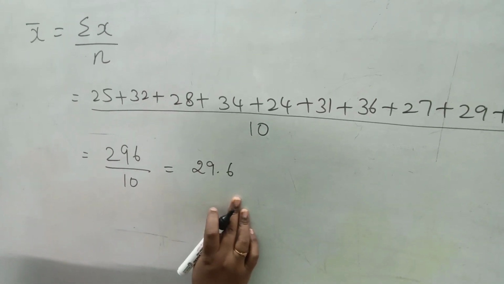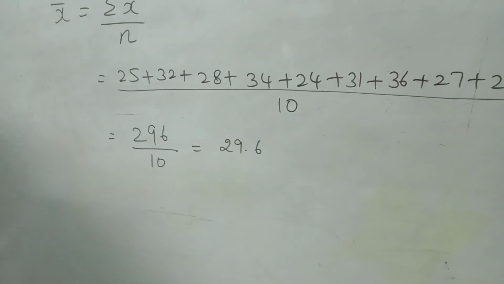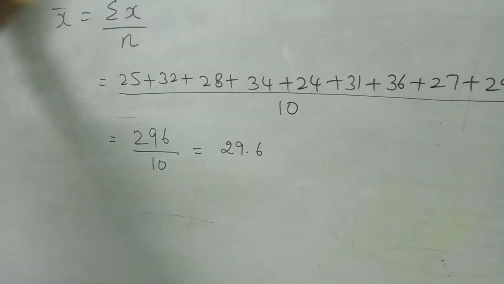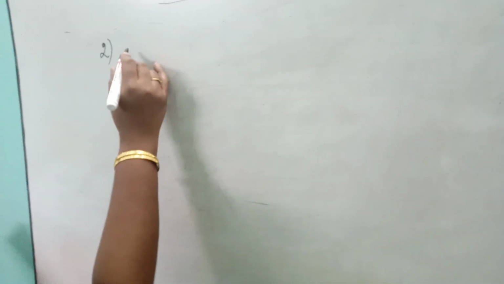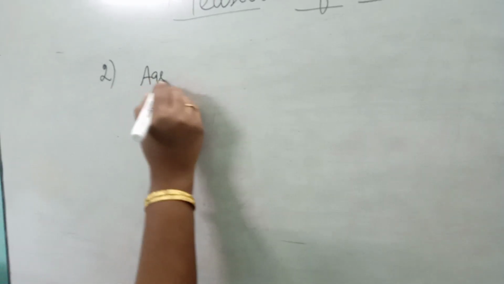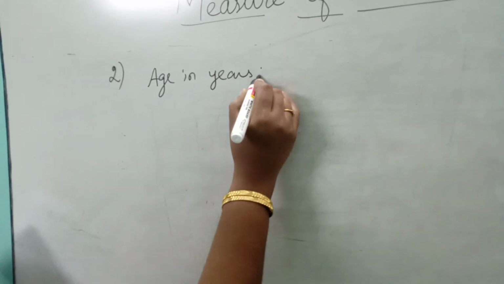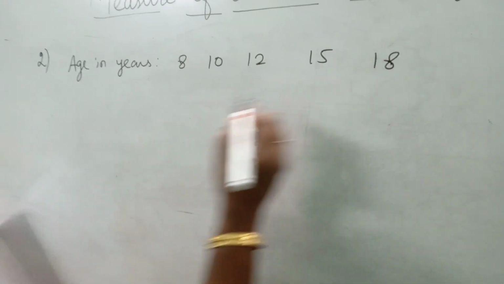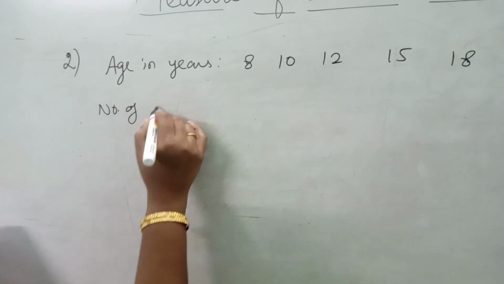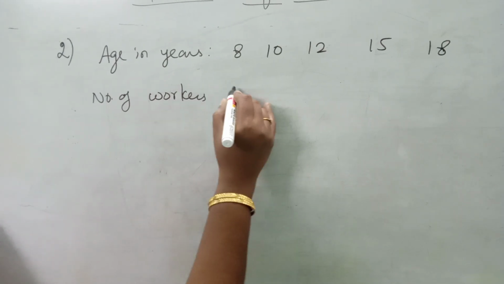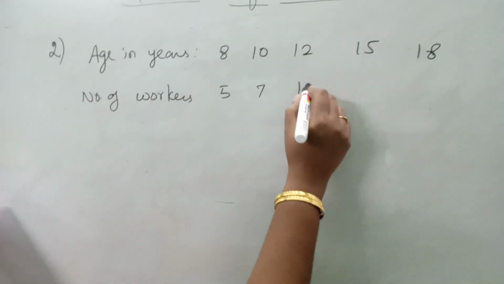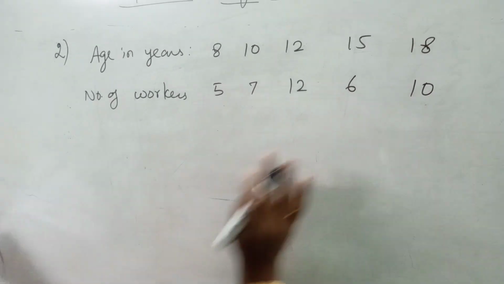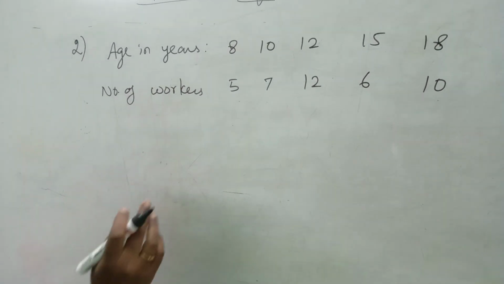Next we will see the example of discrete data. Calculate the AM of the following numbers: age in years 8, 10, 12, 15, 18. Second row is number of workers 5, 7, 12, 6, 10. This problem is the example of discrete data.